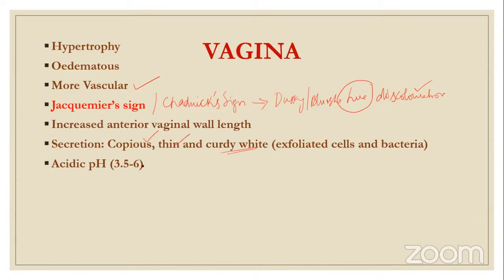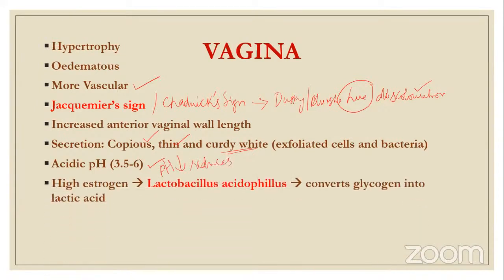And one important change is that the vaginal pH reduces and becomes acidic. Why does it become acidic? Because you have to understand there are three hormones which play a role in physiological change. First one being estrogen, second one being progesterone, and beta HCG. These are the main hormones. Along with this, there is human placental lactogen, so HPL. So these are the four hormones, and mainly these are responsible for the hormonal influence throughout the pregnancy. Mainly estrogen and progesterone.